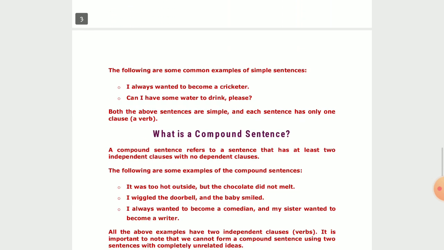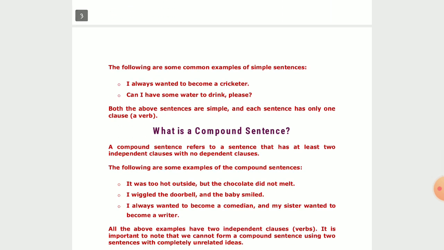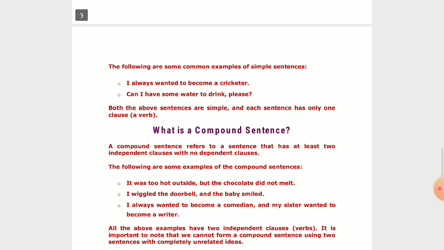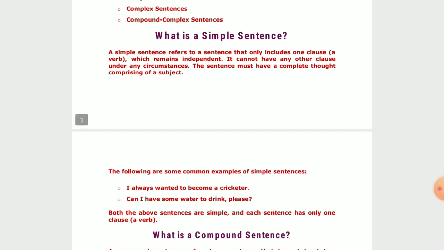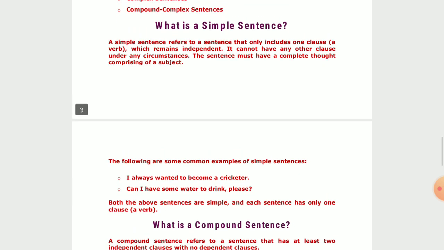First one, I always wanted to become a cricketer. This is a sentence that expresses a complete sense in it. And remember, it should have a complete sense, and it should have one clause. That is something that you should also know. It should have a verb, one verb.